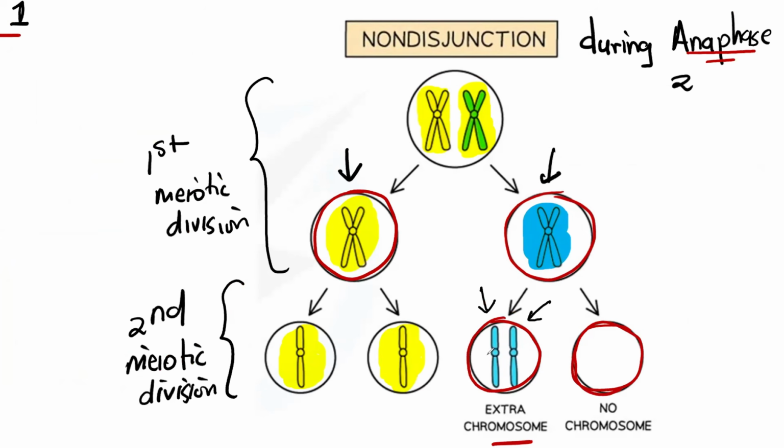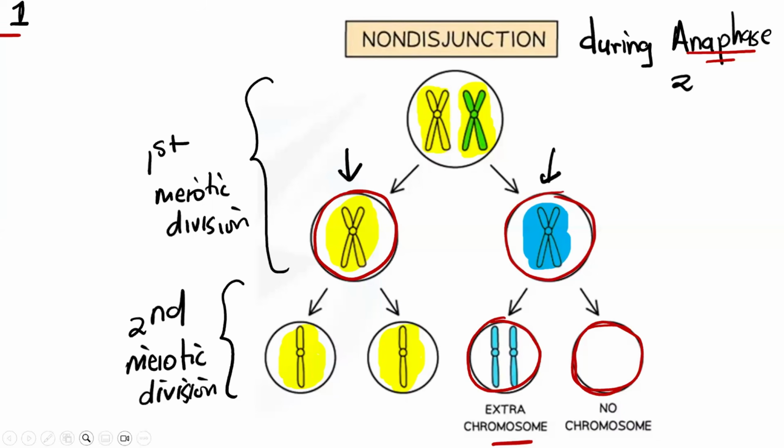It's supposed to only have 1, which is half of the original number, for it to be haploid. And the other one doesn't have anything at all. So all of those are errors, and those are the errors that lead to the condition known as Down syndrome.